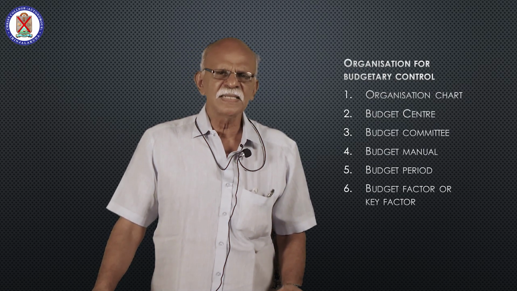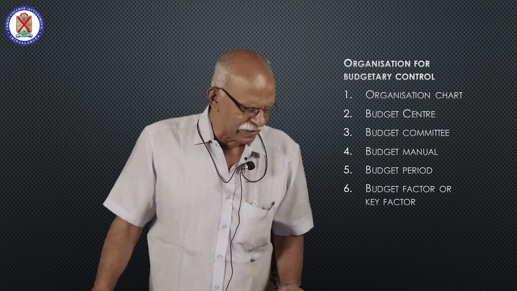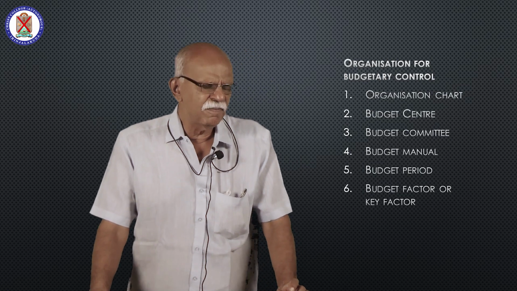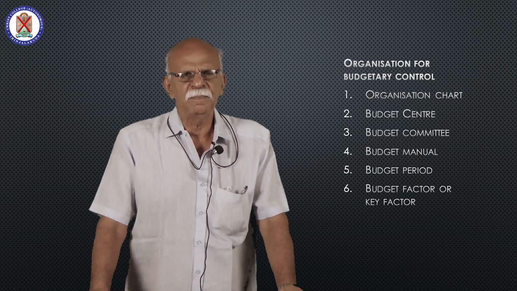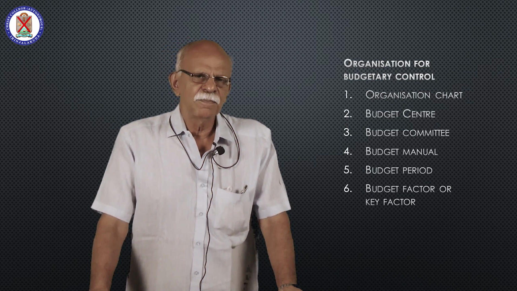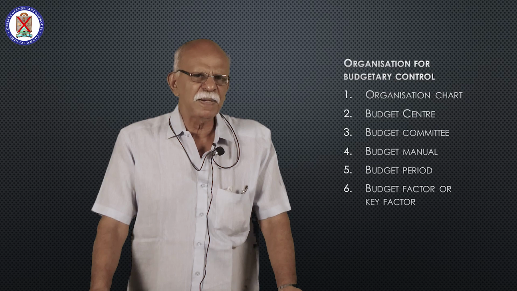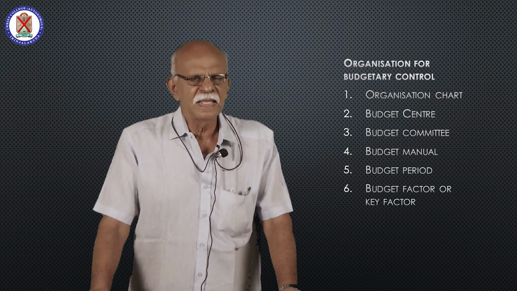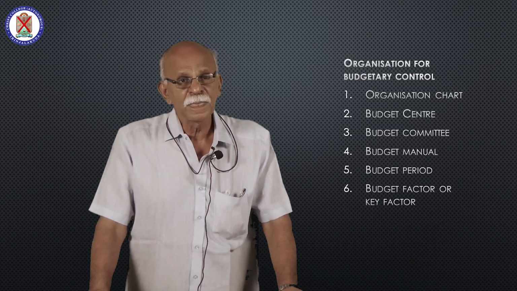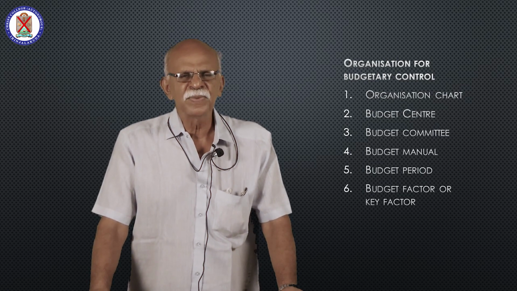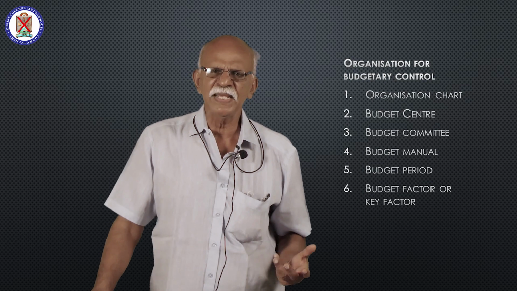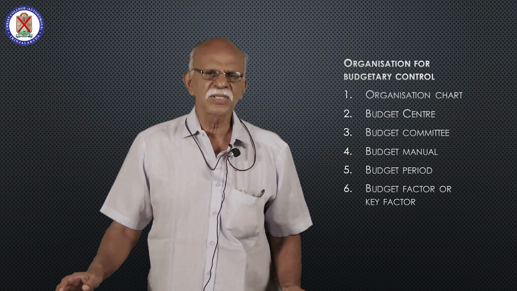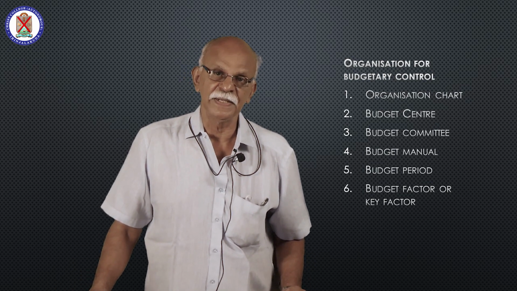But in large concerns, there will be a committee comprising chief executive, budget officer, then functional managers, etc. The budget is prepared by the functional managers. They present it to the budget committee. They verify the budget. They may make suggestions. They may make changes if needed.